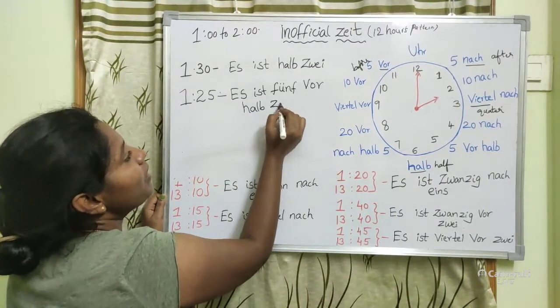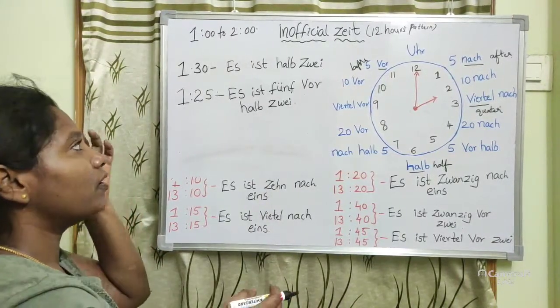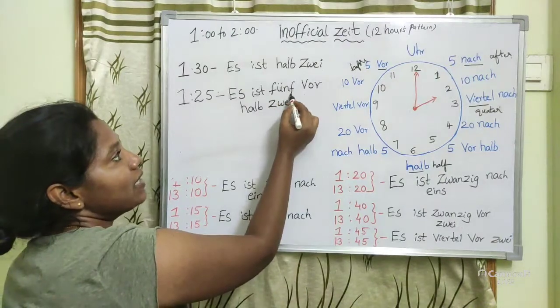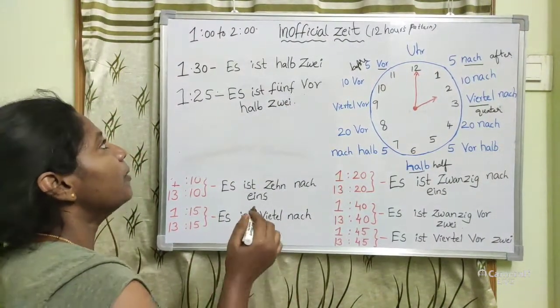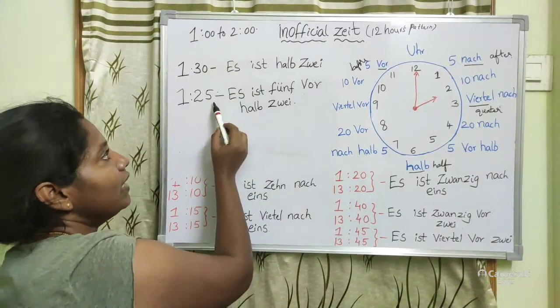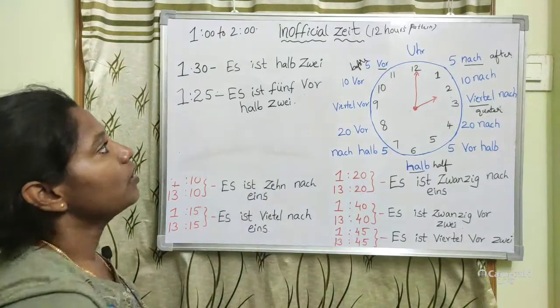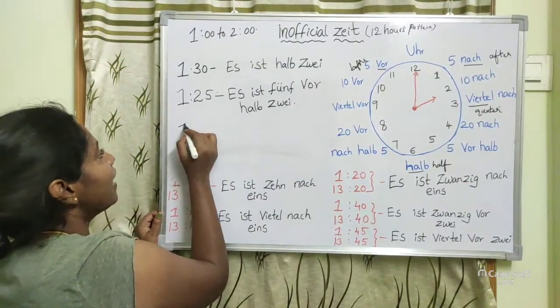Okay. Halb 2 means 1:30. To get the 1:30, 5 minutes are there to complete the 1:30. So vor means before. Okay.